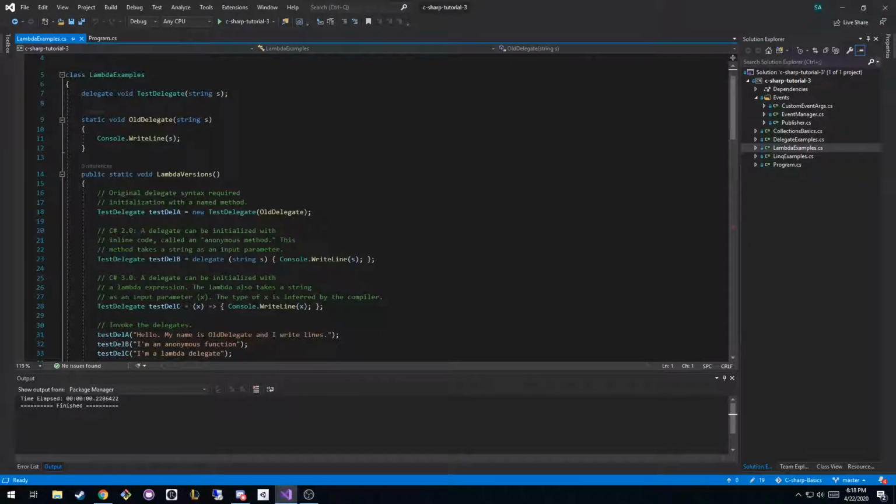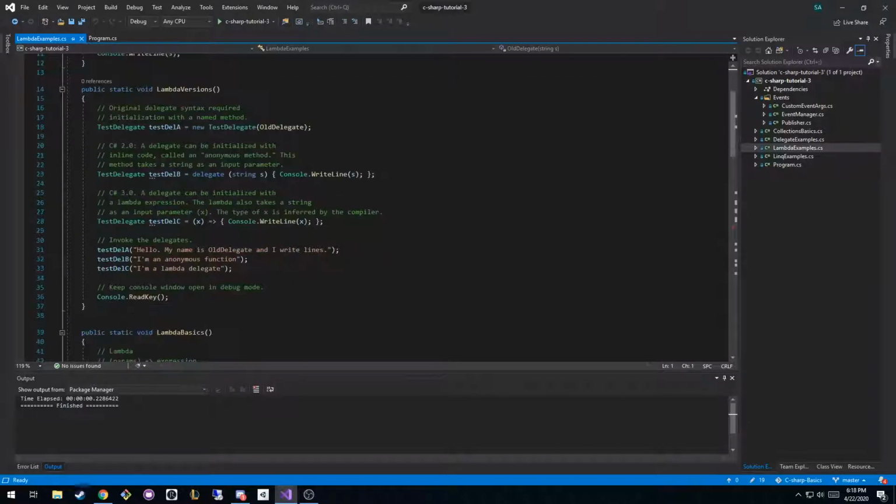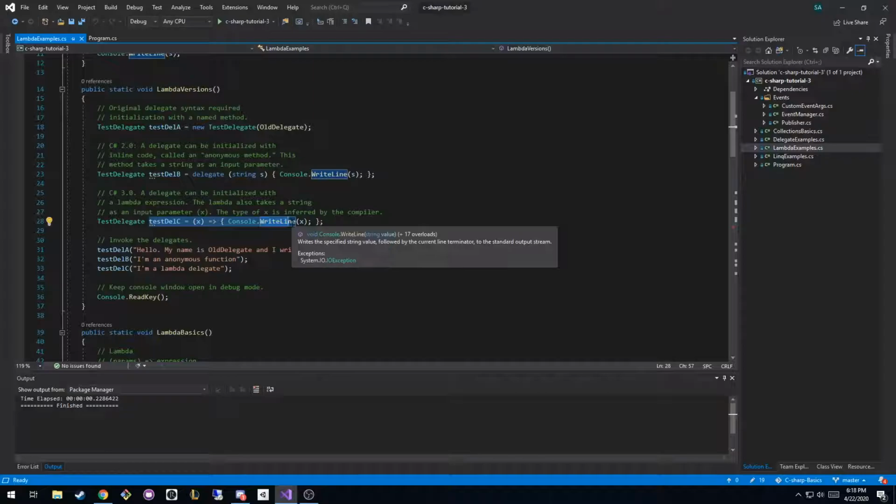So what is a lambda? A lambda is literally a function without the declaration of a function. The best example I can give you is the different versions of lambdas that C# has gone through. This is version 1 of C#, version 2, and version 3, and how the syntax has changed over time.